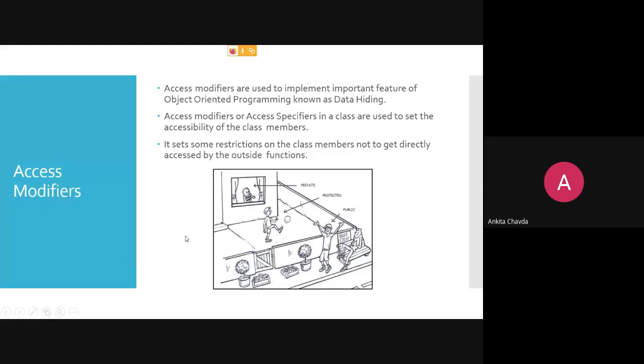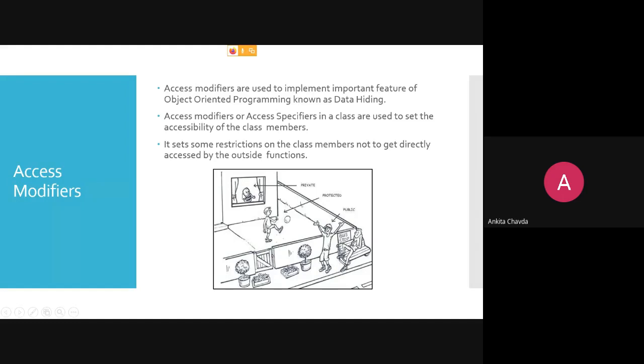This person is in the playground, within the home only, so he is the protected one. And this person is outside the home, which means it is public, so anyone can access this data.